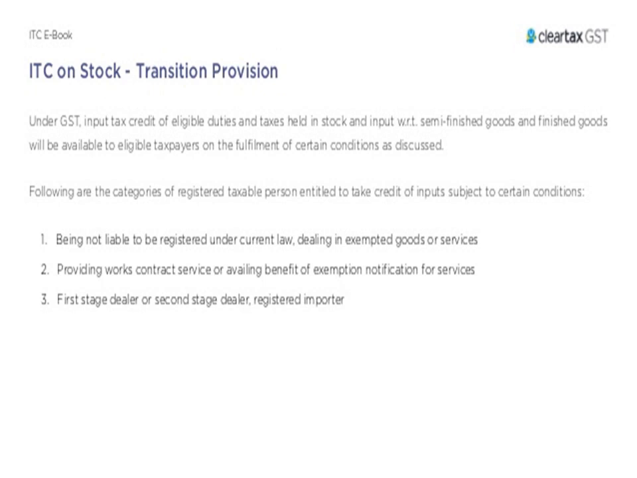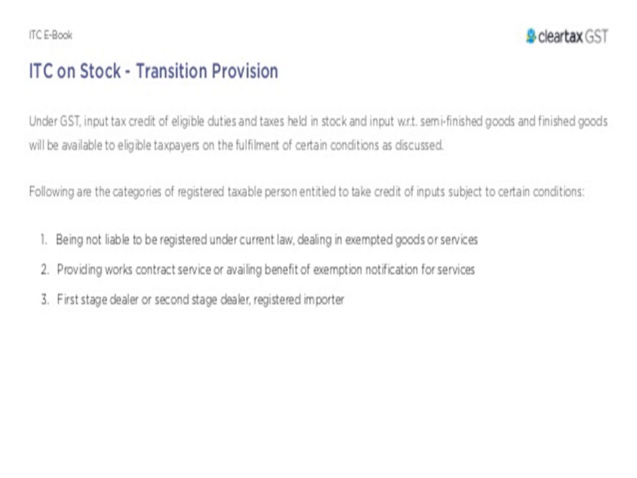ITC on stock, that is, transitional provisions under GST: the input tax credit of eligible duties and taxes held in stock, and in input, semi-finished goods and finished goods will be available to eligible taxpayers on the fulfillment of certain conditions. The conditions will be like categories of registered taxable persons entitled to take a credit of input, subject to certain conditions. The first condition will be like being not liable to be registered under certain laws, dealing in exempted goods or services.